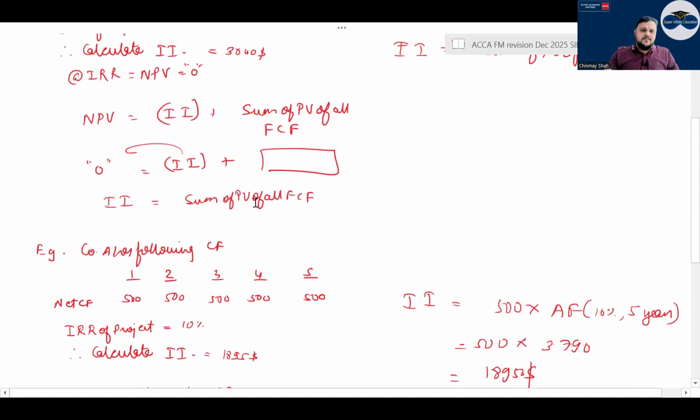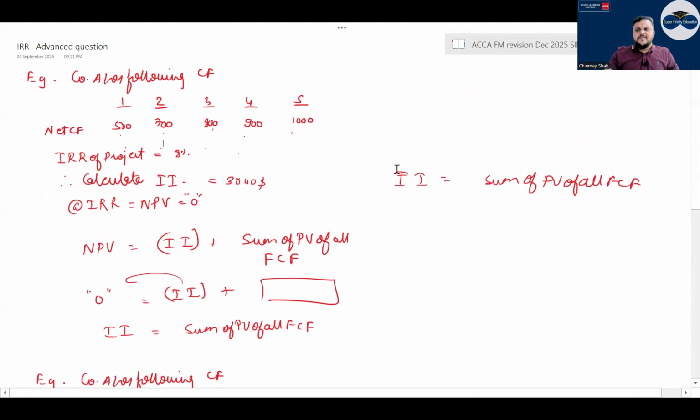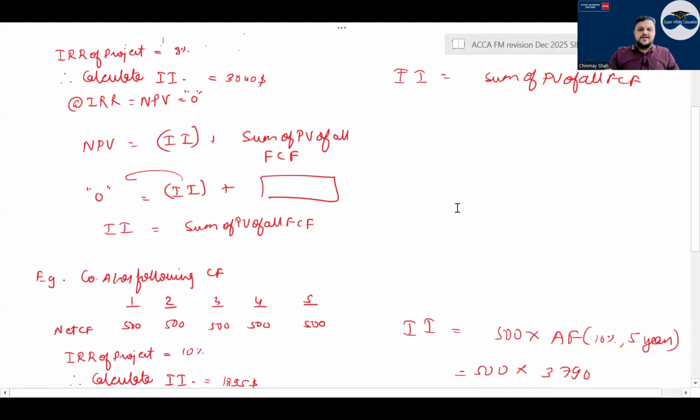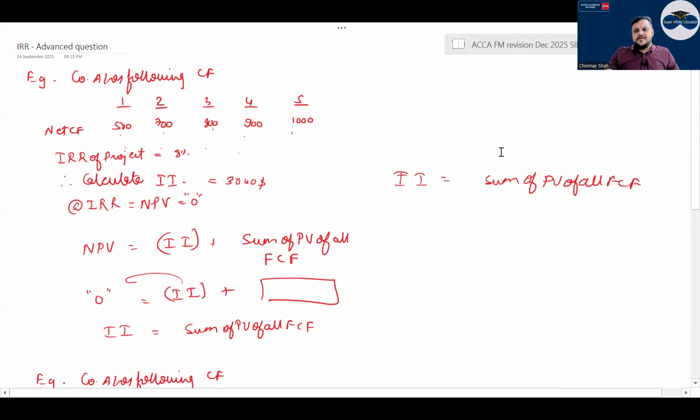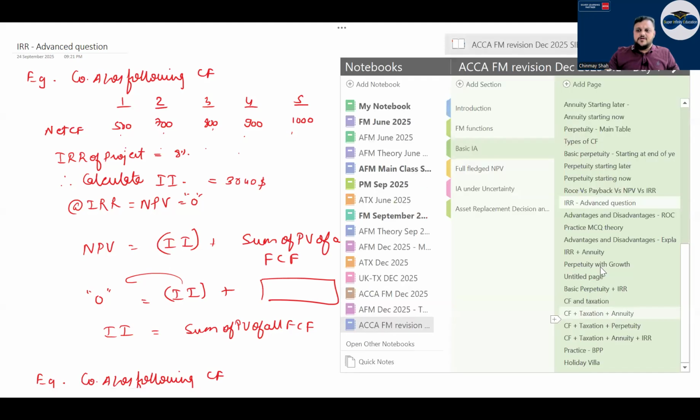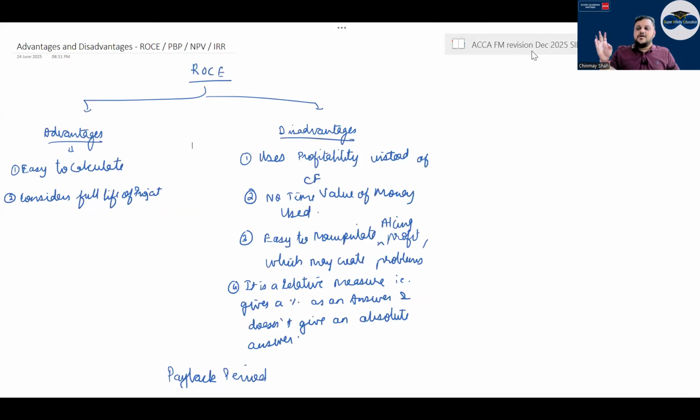Then IRR. See, at IRR, what happens? NPV is 0. So in that case, what happens? They can ask you anything. These are all advanced questions. Advantages and disadvantages of all four.